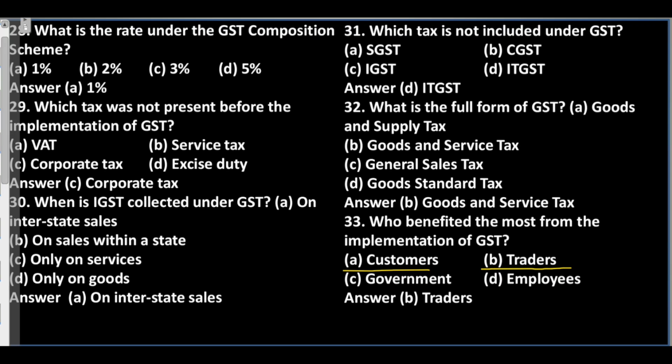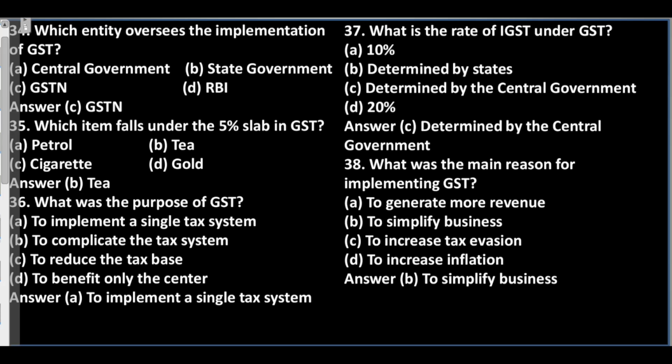B. Traders. C. Government. D. Employees. Answer: B. Traders. Question 34. Which entity oversees the implementation of GST? A. Central government. B. State government. C. GSTN. D. RBI. Answer: C. GSTN.